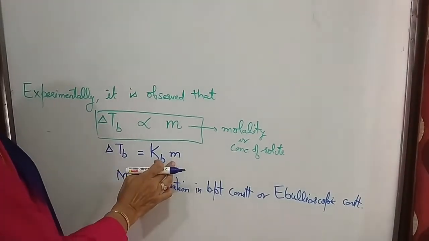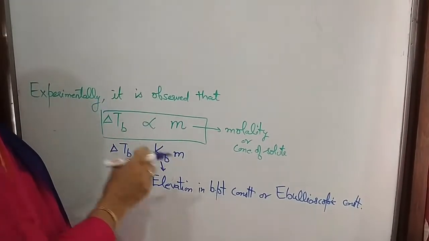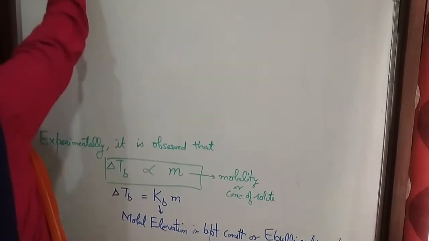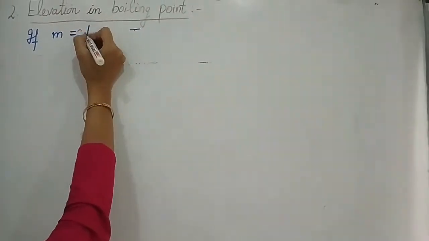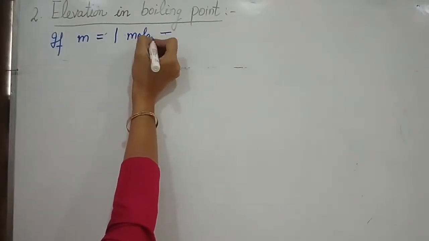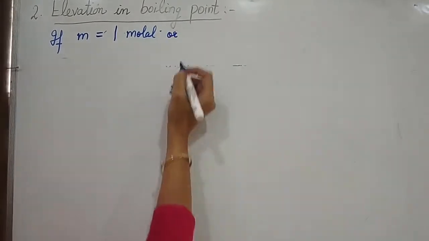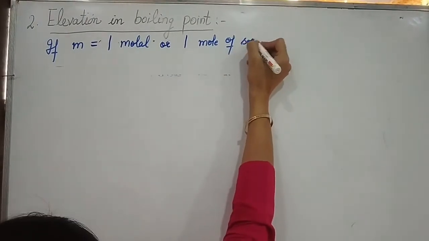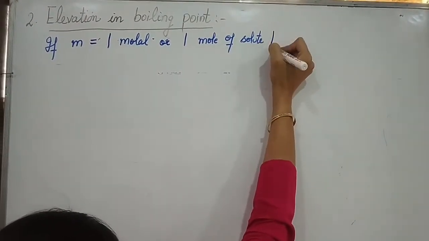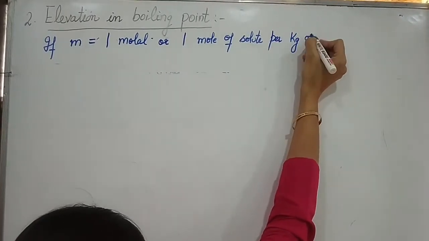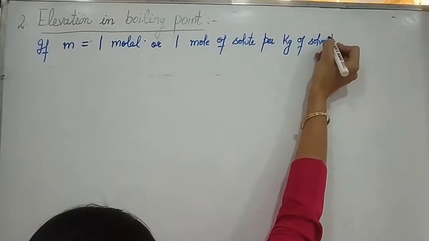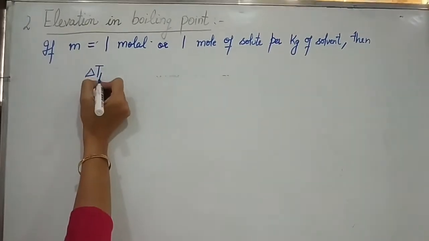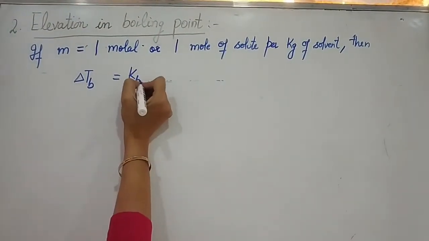In this relation, if we consider M to be 1 molar, that is concentration of solution is 1 molar, or 1 mole of solute per kg of solvent, then delta TB is equal to Kb.